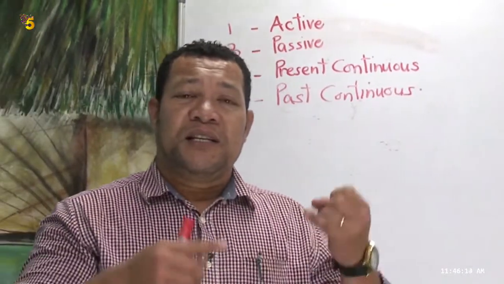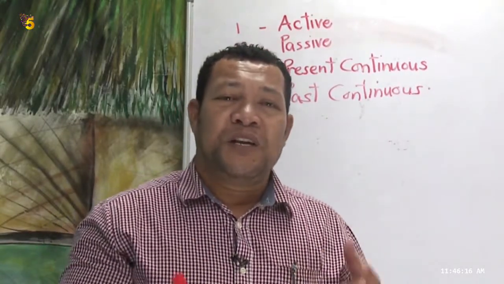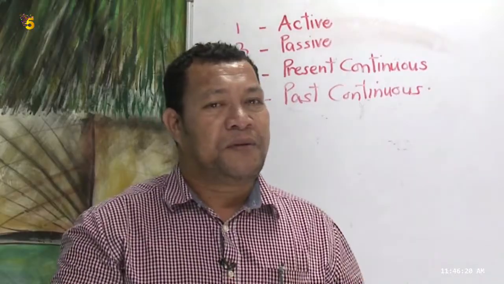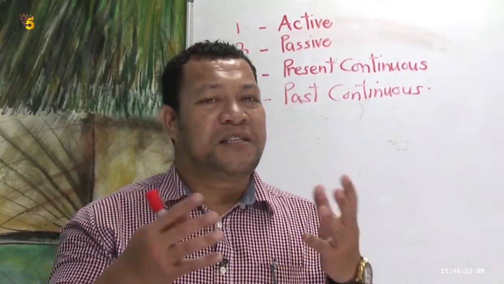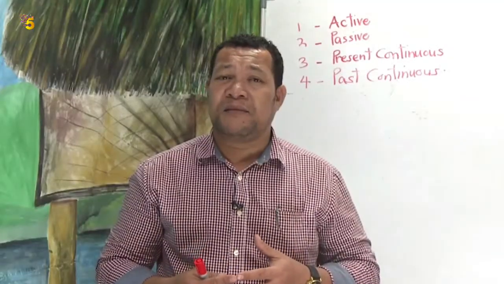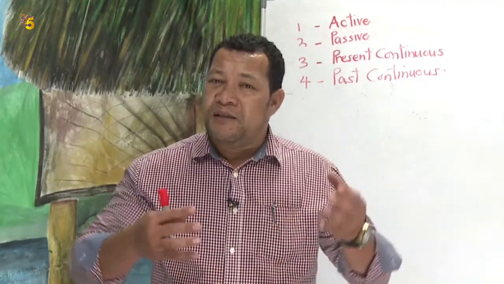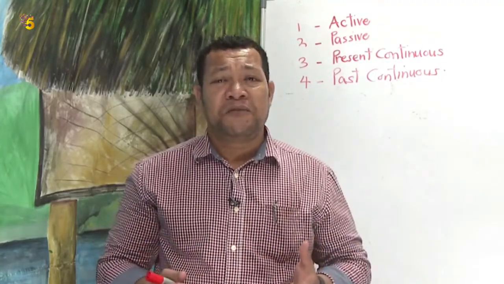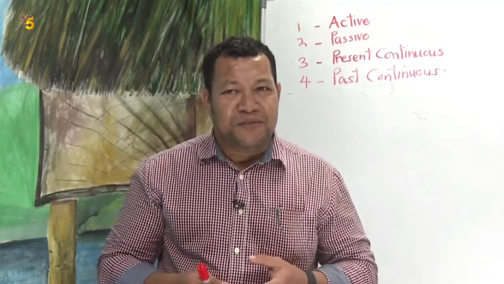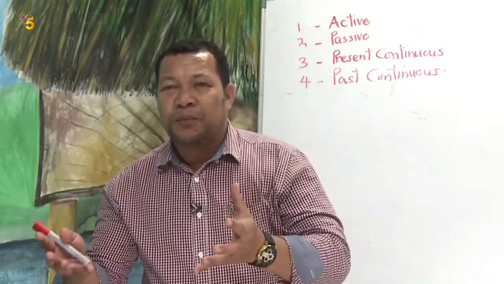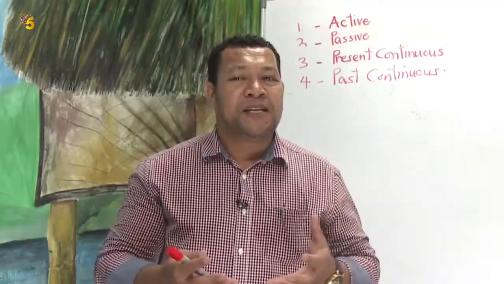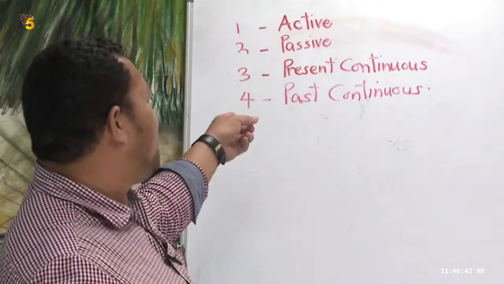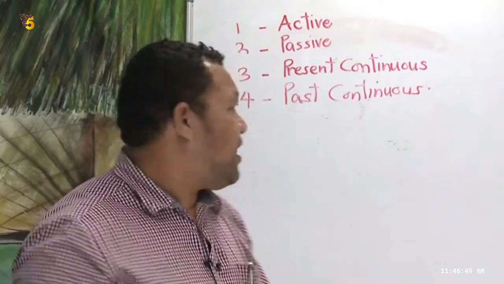Active voice describes a sentence where the subject performs the action stated by the verb, and it is very concise and clear. And passive voice, on the other hand, it is the opposite of active voice. Very good. It is when the object of the sentence becomes the subject.